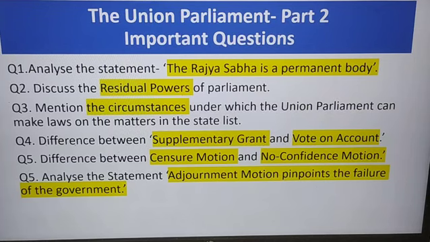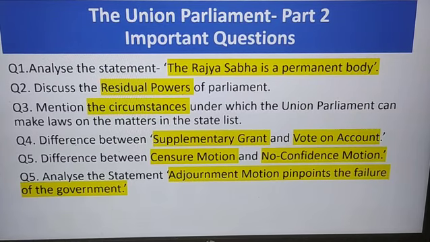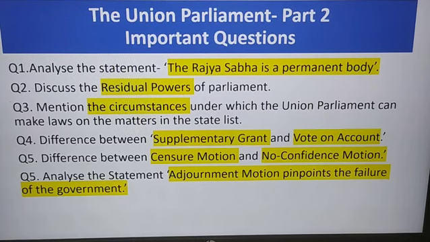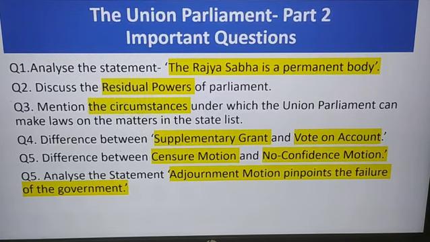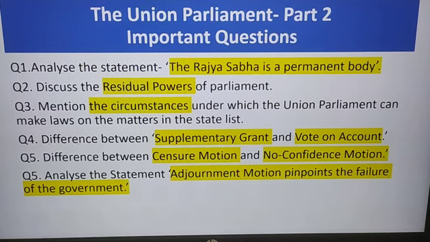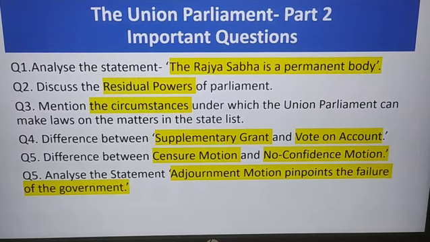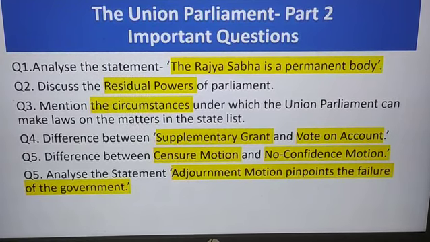So suppose the house is discussing a particular topic on a particular day and suddenly something happens. Something serious happens, which shows serious matters like law and order failure, corruption, scams, scandals, accidents due to negligence of government. Then the adjournment motion draws the attention of the Lok Sabha towards discussion of this special kind of agenda and not the regular thing that it was doing. So if the adjournment motion is accepted, the regular work of Lok Sabha is adjourned, that means suspended, so that the urgent issue can be discussed immediately.